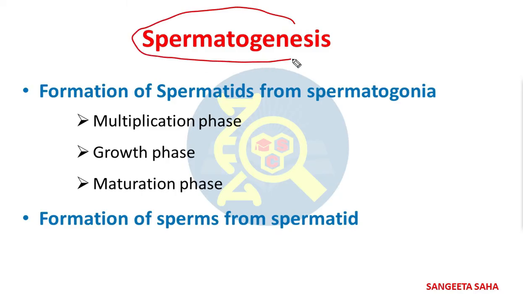Now spermatogenesis is basically a process of formation of functional haploid male gamete, that is the spermatozoa, from diploid reproductive cells, that is the spermatogonia.